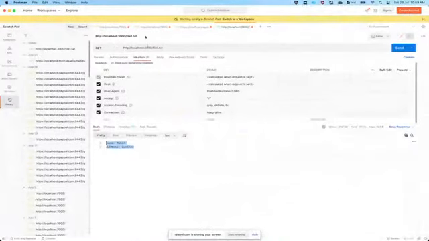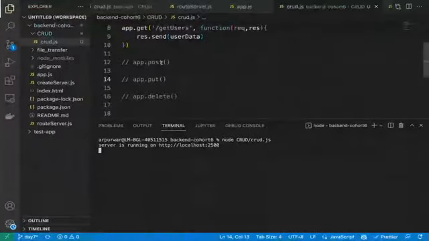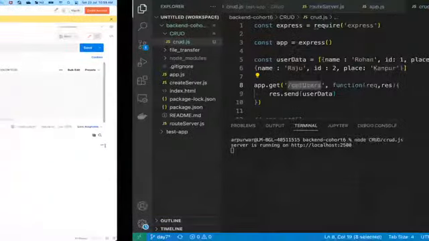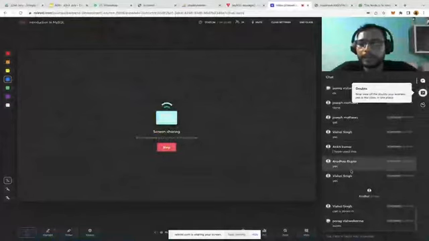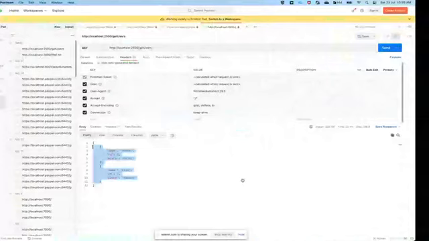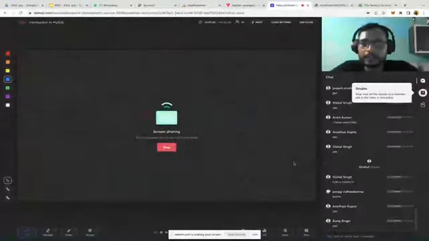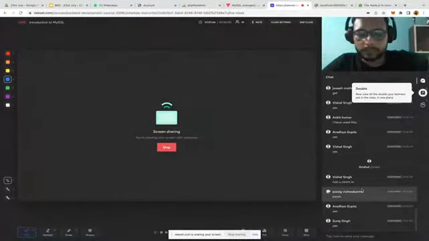So let's go to Postman. Now we'll do everything in Postman. 2500 is our port number, and our API is slash get users. Let's hit it. You can see the whole user data is coming to us. This is the get API. We are getting whole user data. Guys, are we good with the get API? Okay, let me zoom in. Can you guys see it now? Great.